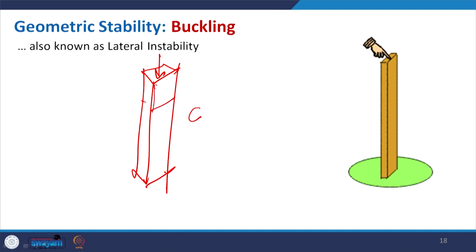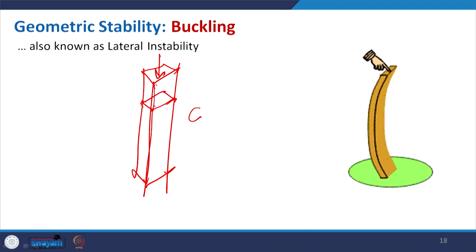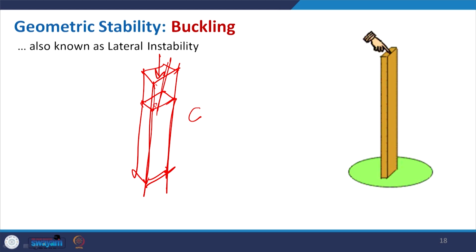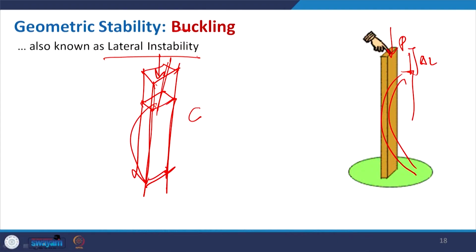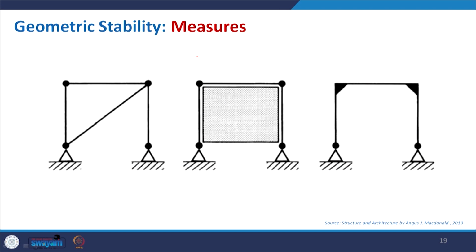So, it is getting a shape in some lower position, but when it is already compacted then there is nothing to get compacted more. So, then there will be bending like this. So, here you put the pressure, and it is getting a shorter height. So, there is a change and then finally the bending. So, this is another problem that makes your structure unstable and this particular buckling is also referred to as lateral instability. Now, what are the ways to protect it?